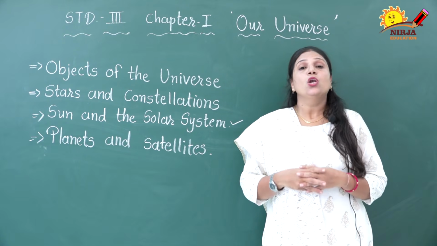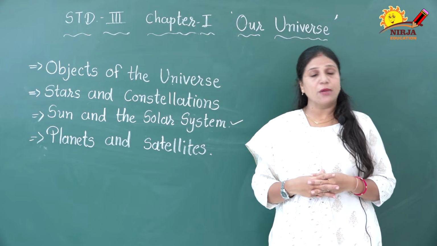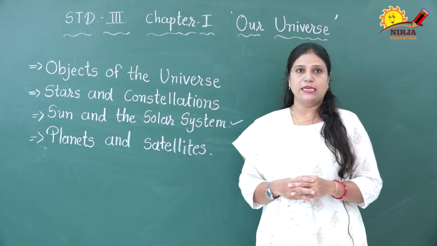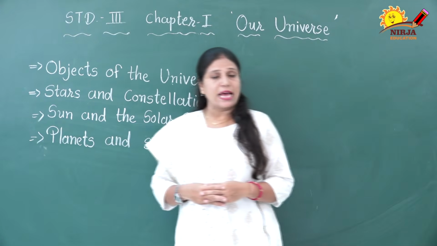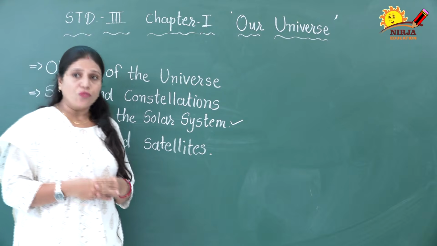The moon has no light of its own. However, it appears bright because sunlight falls on it. Now we can see that the moon keeps changing its phase.